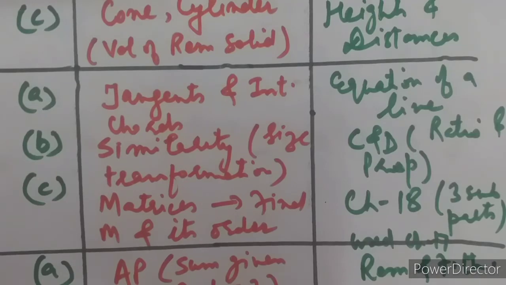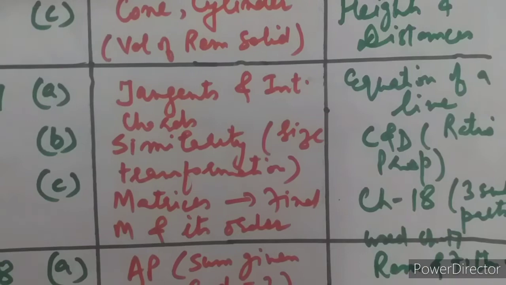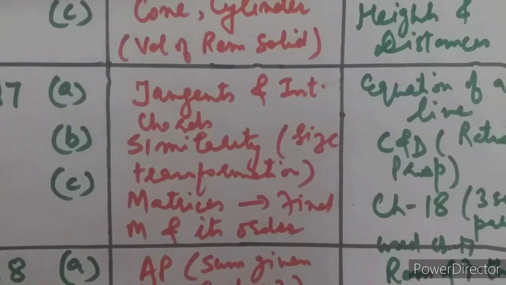Part B in 2019 was a similarity question, based upon size transformation where the scale factor was given. This property is not in the syllabus this year. Then in 2020, the B part was from componendo and dividendo, ratio and proportion. The most important topic of ratio and proportion is the properties of proportion, or questions based upon componendo dividendo, and I will tell you just in the next questions only.